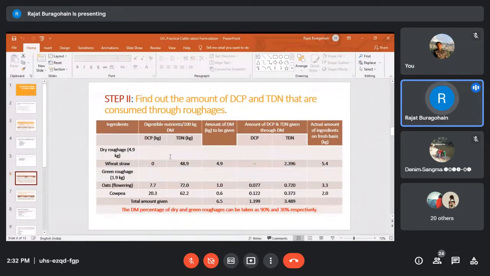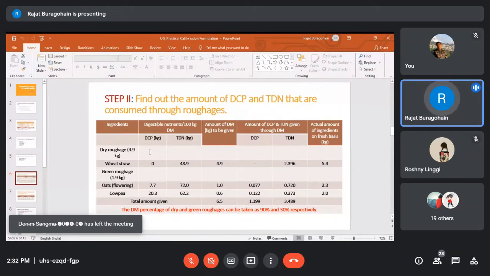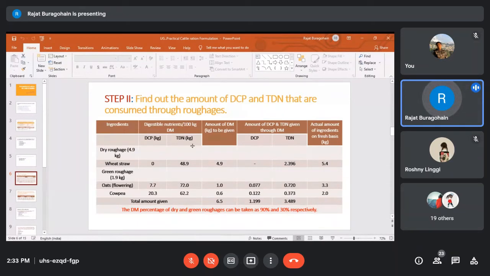And these values are on dry matter basis. Wheat straw, practically it does not contain any DCP. Of course, you will find 3 to 5% CP. CP and DCP, I think all of you know what is the difference between CP and DCP. So the DCP value will be, of course, 0, but the CP percentage you may get is 3 to 5% in wheat straw. And TDN, of course, you will find TDN. I'm not talking about quality, but it is 48.9%.